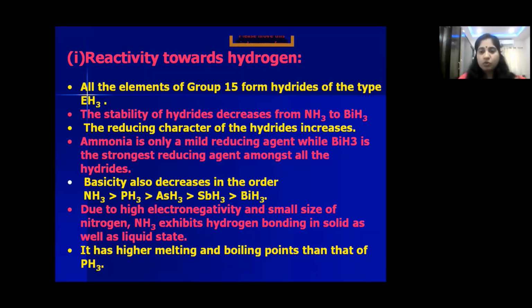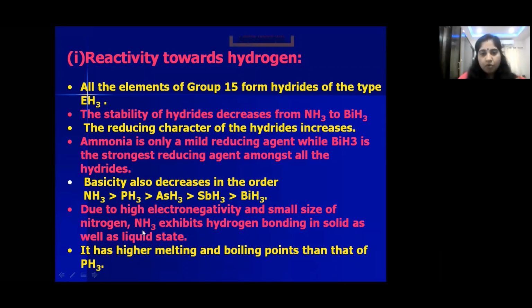So according to Lewis theory, the species which donates a pair of electrons is called a base. That's why all these hydrides are basic in nature, but the donating ability of the pair of electrons decreases from top to bottom, because nitrogen is small in size and highly electronegative. That's why it can easily donate a pair of electrons. Okay, is it clear? So now children, one more thing.